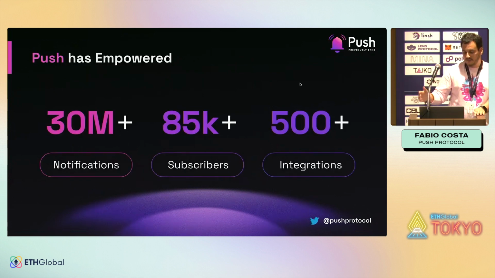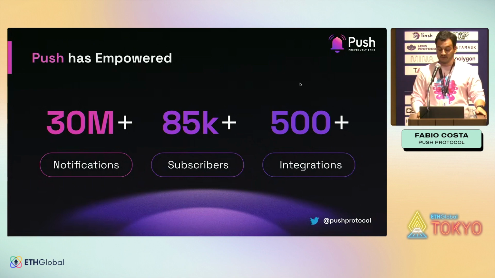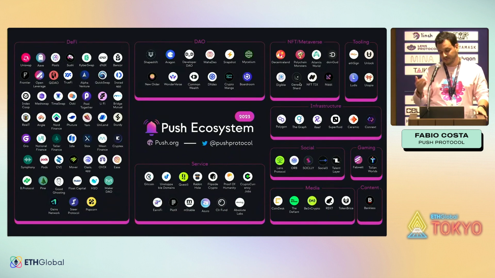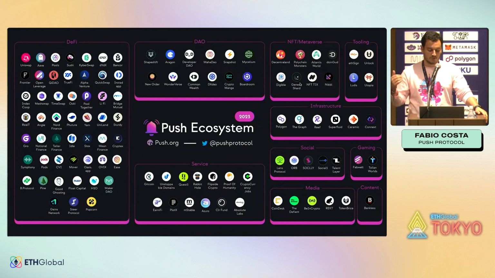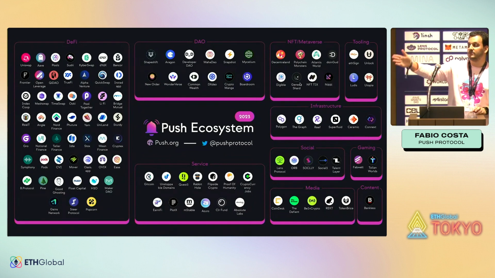So Push, we have sent over 30 million notifications so far. We have 5,000 different users that have opted to receive the notifications, and we have had over 500 different use cases of notifications. And we have notifications that go from DeFi, DAOs, NFT, metaverse, infrastructure, social, media, and services. So we see that we have a lot of use cases for notifications. And what I'd like to point out is that the notifications are completely pick and choose.